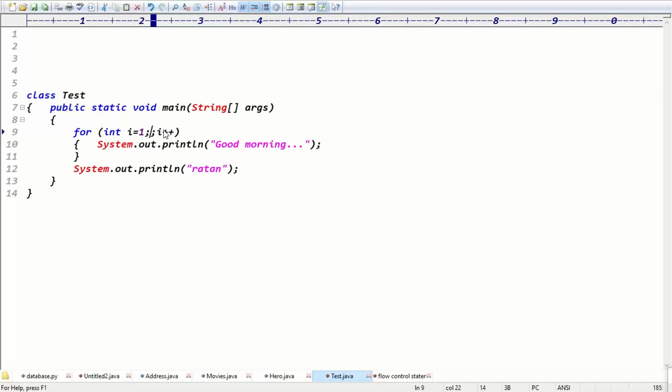Exactly. Guys, now tell me, here I have written i greater than 0, i plus plus. In this case, what is the output now? Guys, if we write the true and false conditions we definitely get an unreachable statement. So in this case, what is the output now, with i greater than 0, i plus plus?